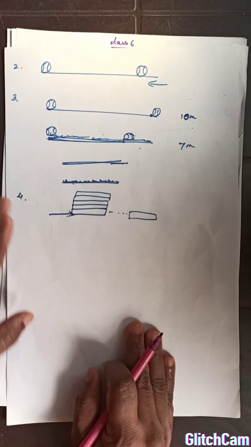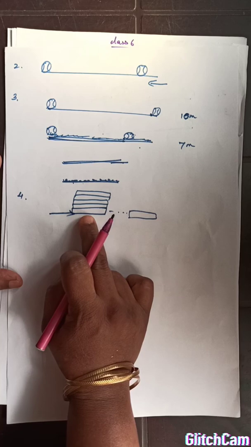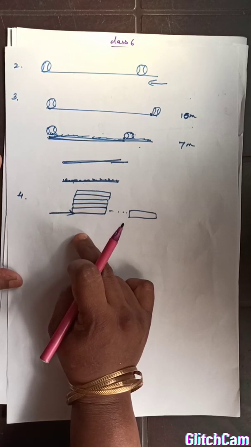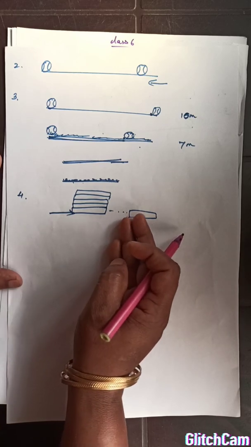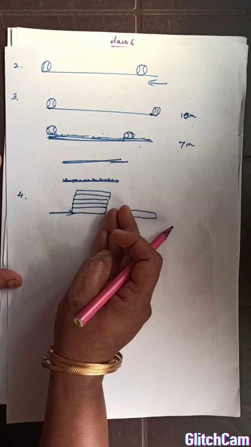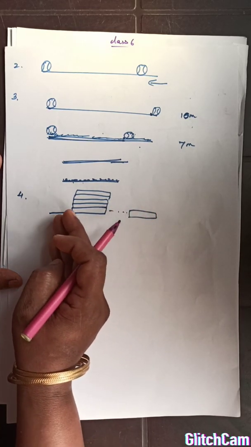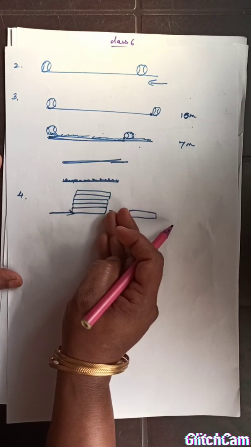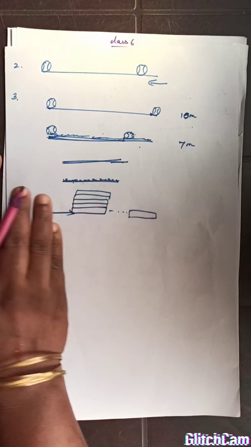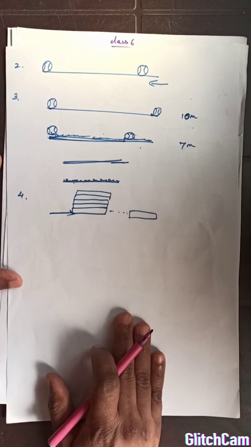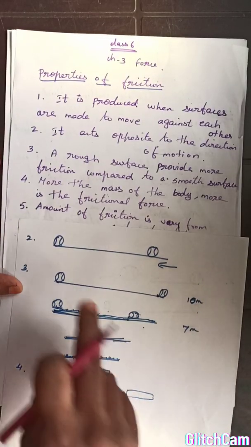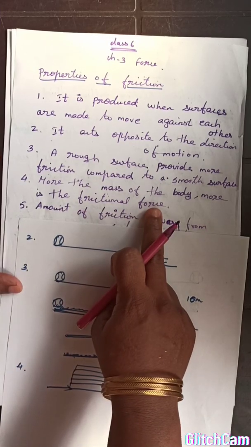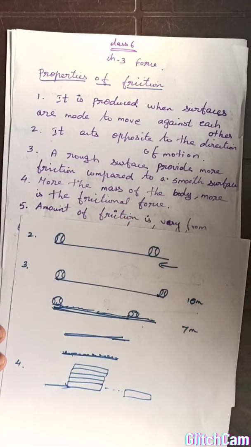What happened? Before, we had only one book, so the mass of the book is less. So if mass increases, the friction force also increases, because friction force is acting in the opposite direction. That's why it is not easy to push as before. Okay, that is the fourth property. The more the mass of the body, the more the frictional force.